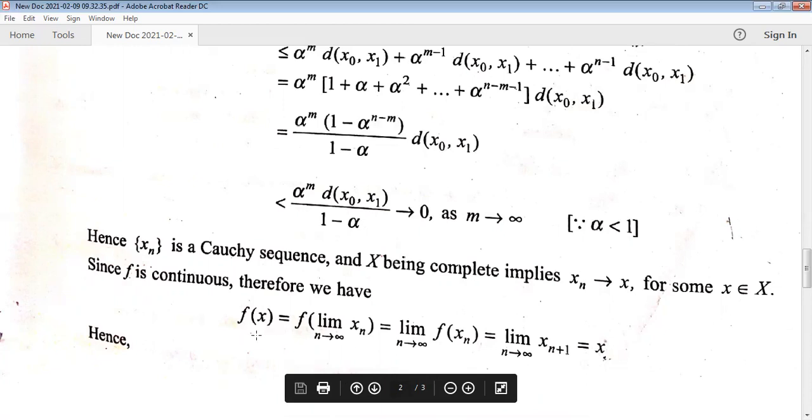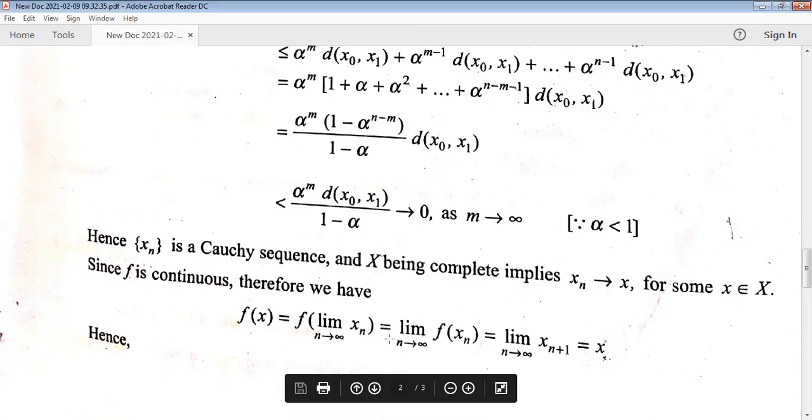That's why we consider here the left hand side, f of x. So in place of x, we write here the limit as n tends to infinity of xn, because the sequence xn converges to x, and as the sequence xn converges to x, we can write the limit of the sequence xn as x. That's why in place of x I write here the limit as n tends to infinity of xn.